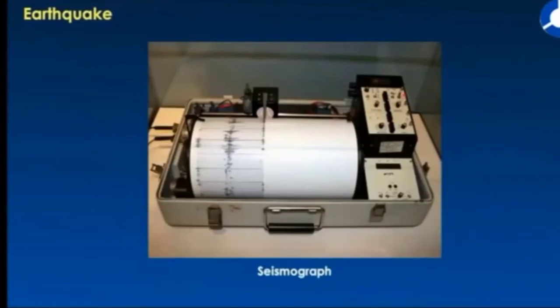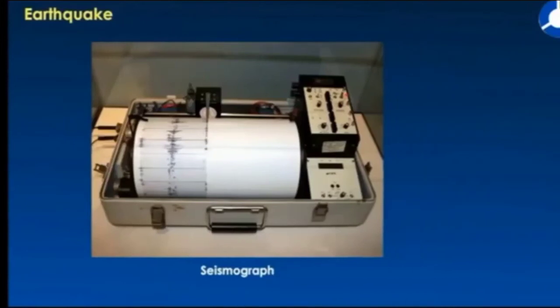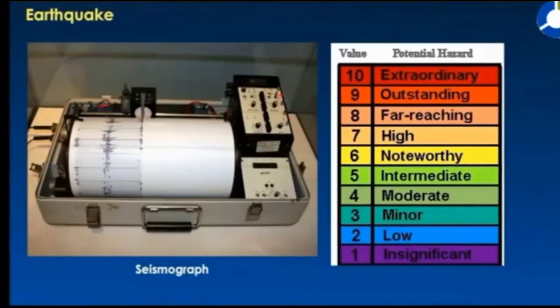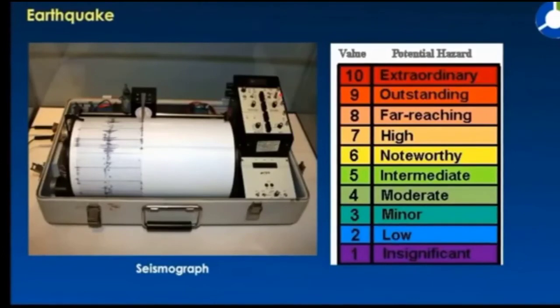Earthquakes are recorded with a seismometer, also known as a seismograph. The magnitude of an earthquake is measured on the Richter scale. An earthquake of 6 is considered very strong, and 7 is classified as a major earthquake.